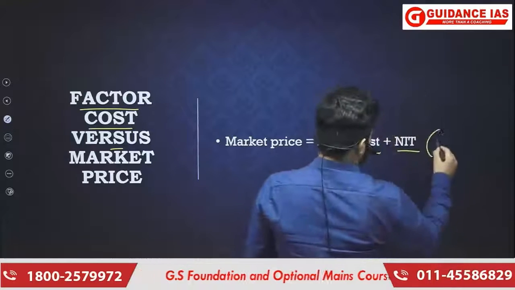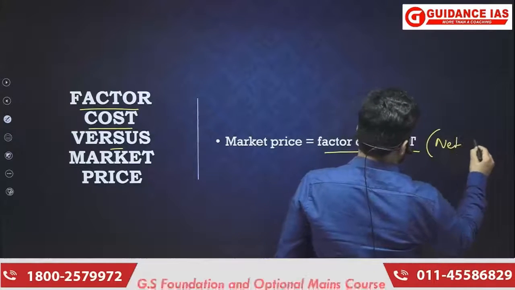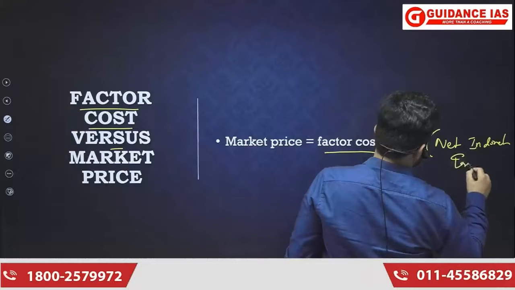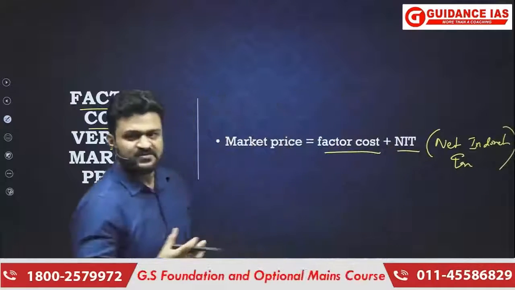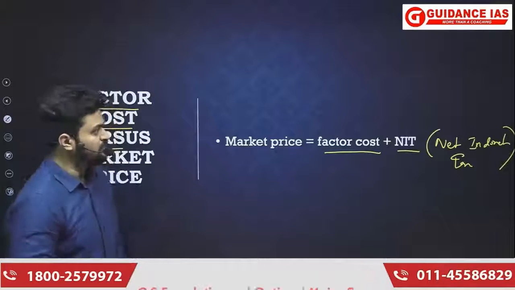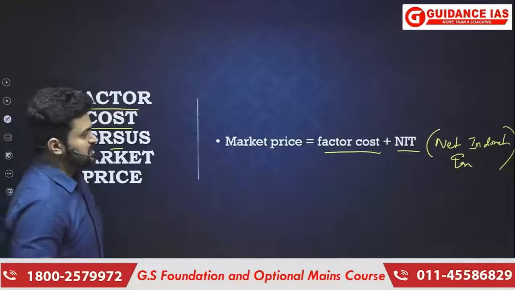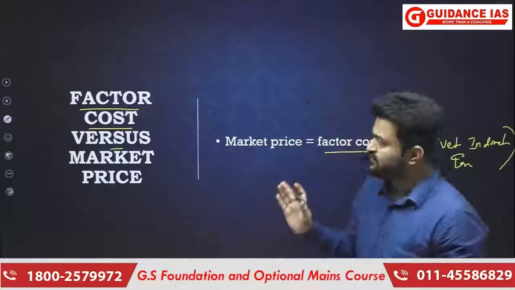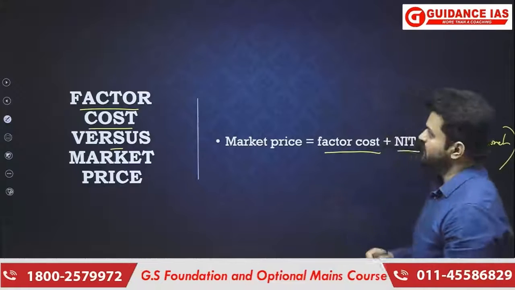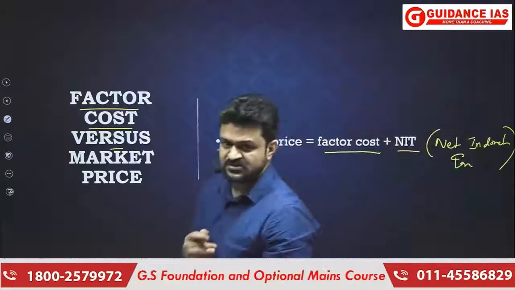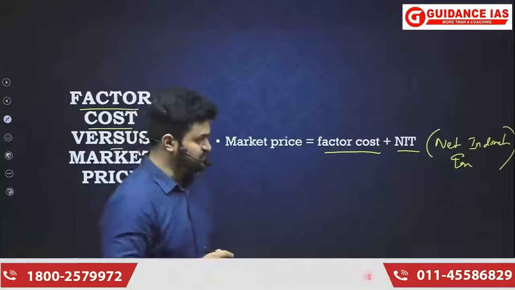NIT means net indirect tax. Whenever something is produced in a factory, in any manufacturing site, then after production certain indirect taxes are imposed at the production stage. It may also happen that certain subsidies are given in the production.